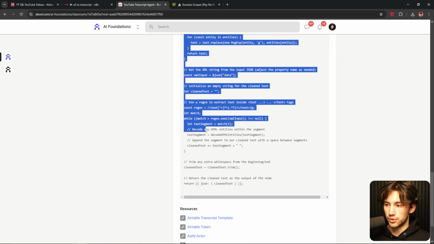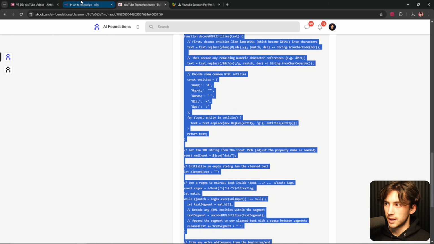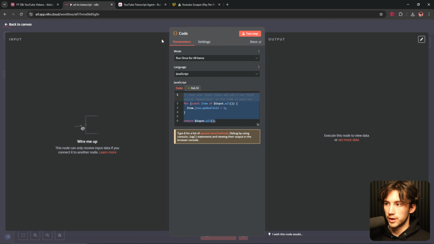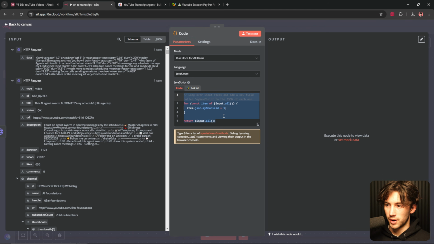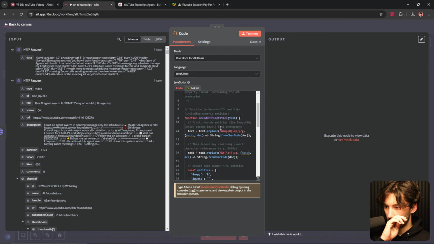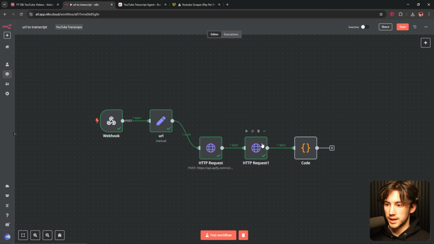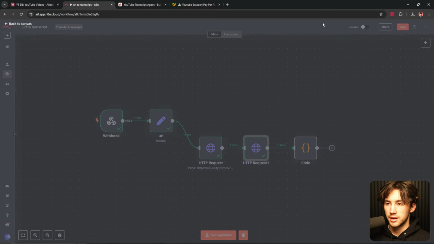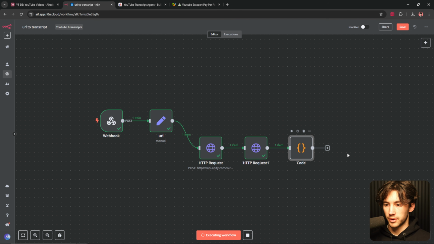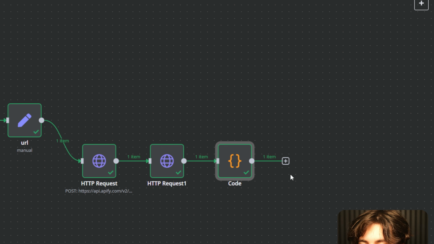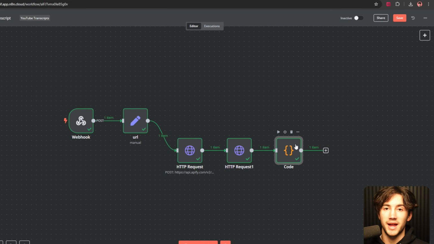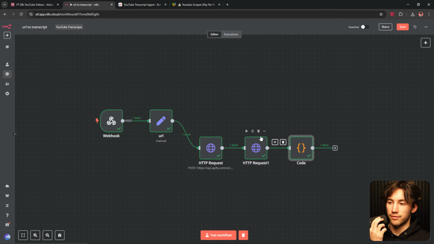And then I'm going to drag, copy, and then paste in this code to this code node right here after I connect it to the HTTP request. So I'm going to delete all that out of here, and then I'm going to paste in the new stuff. And this is going to format it from looking like this big jumbled mess to being one cohesive transcript. So when I run this code, I'm just going to do a test run real quick. As you're going to notice, it cleans it up completely for us. And now we can actually just start appending everything back to the database now that we have this transcript.